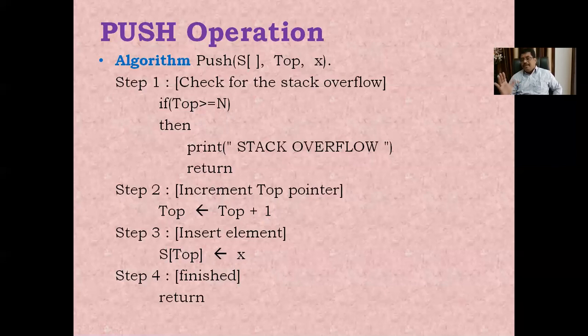Now the subscript will be top, on that particular location. So S of top equals x. We place the value into that particular stack, and we return from the function. This is the push operation.